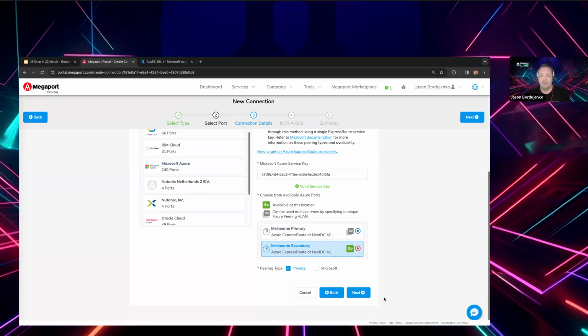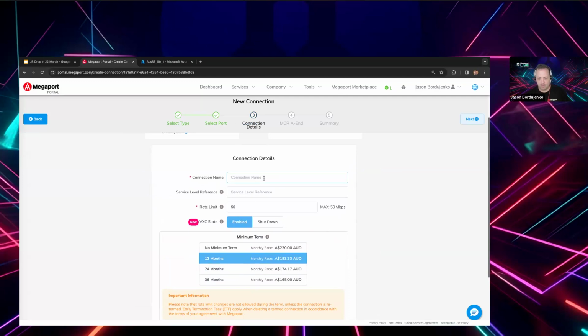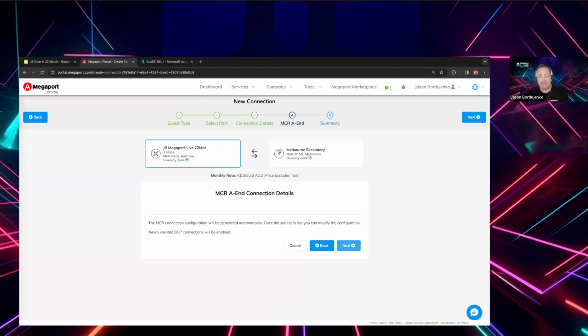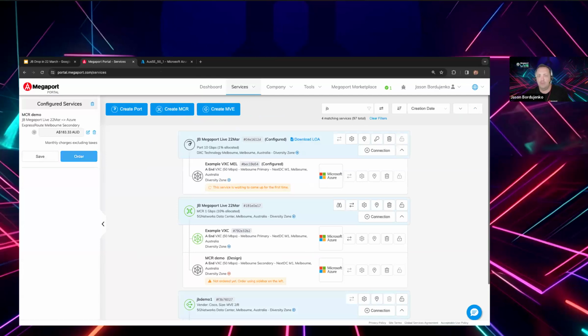This time I'm connecting it to an MCR, and that is the peering type flag. So there are tick boxes here that I can select one or both of the peering types that will be established automatically by the MCR and our automation as we step through that. So very little changes. I will call this MCR demo. We're utilizing this 50 megabit per second service. The costs are the same, although we're adding an MCR, and the MCR details are actually blanked out. So I can step through and click on add. And again, it looks very much like connecting it to a port. I won't click order because I've already built one of these. So I'll take you through what that looks like.